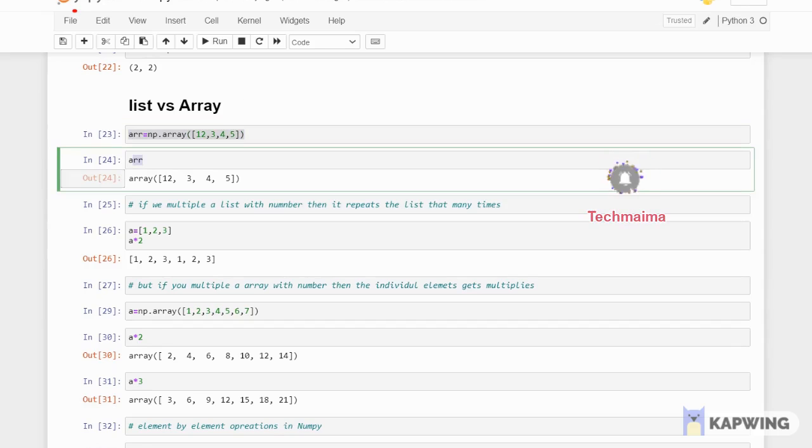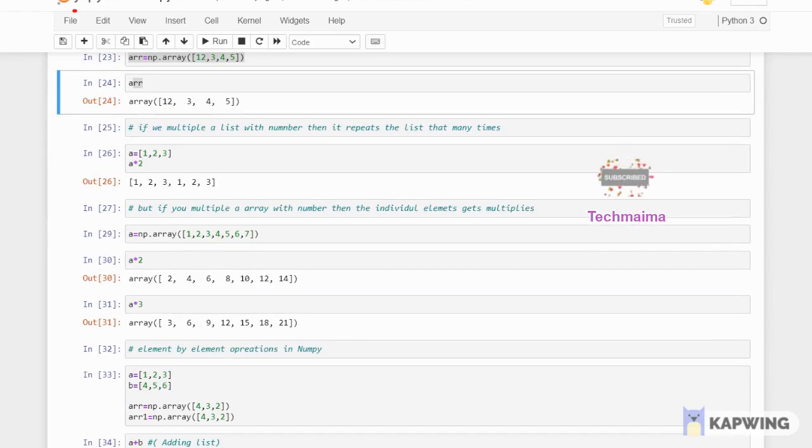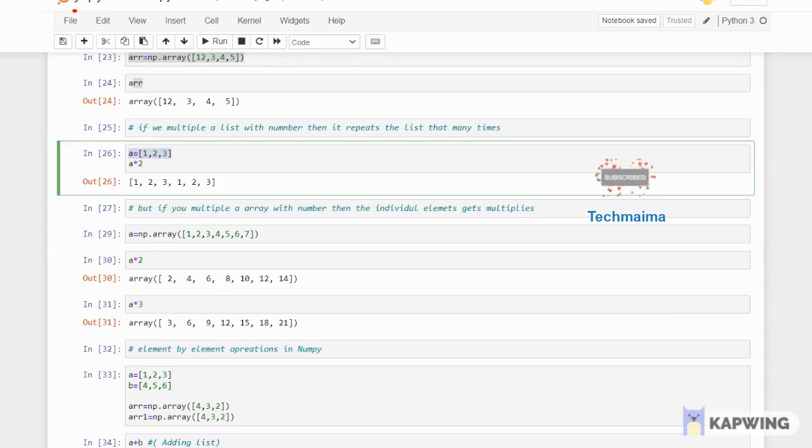So if you run this, this is the output: array of 1, 2, 3, 4, 5. If we multiply a list with a number, then it repeats the list. This topic you know, right? I have a list a equal to 1, 2, 3. If you multiply with 2 or any number, if you are using 3, the list will be repeated. It won't multiply 2 with each element, like 2 into 1, 2 into 2, 2 into 3. This won't happen with a list.